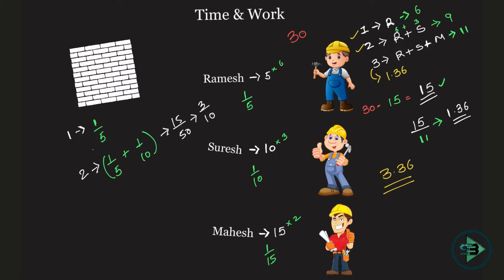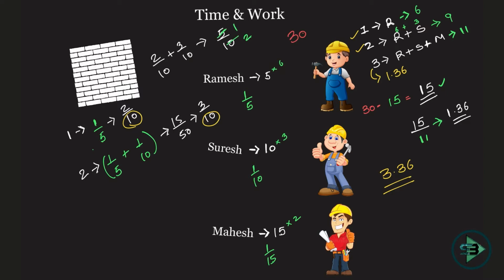Now to make both of them similar, what will I do? Just multiply this by 10 by 2 to make the denominator 10. So this becomes 2 by 10. I'm just doing this because I want to compare them, so that it will be easier for me to compare. So what do I understand till now? How much work is done till the end of second day? It is 2 by 10 that was done on the first day, and 3 by 10 that was done on the second day. So 5 by 10 of the work is done till now, which is nothing but half.